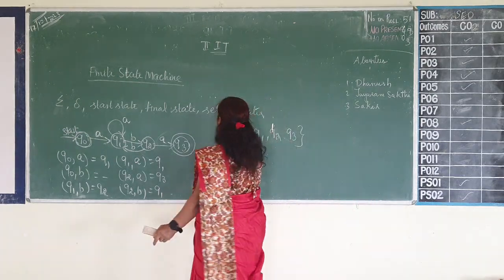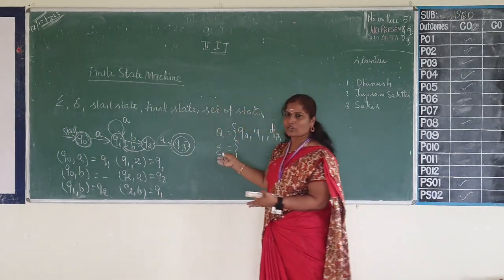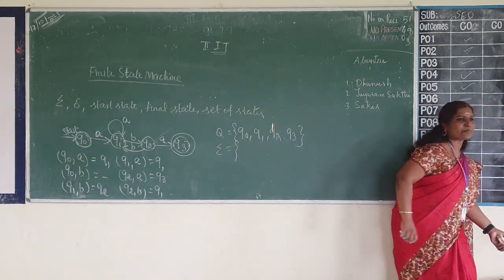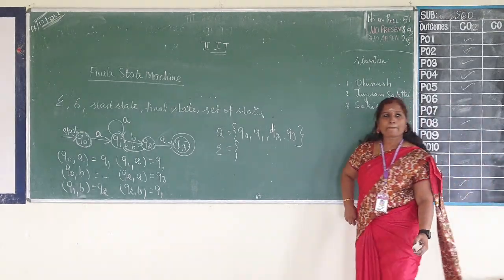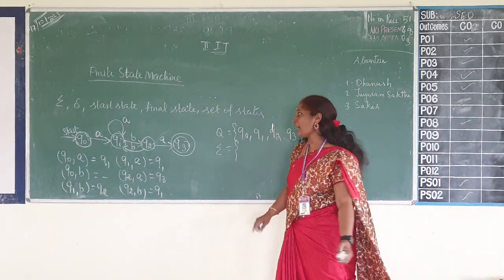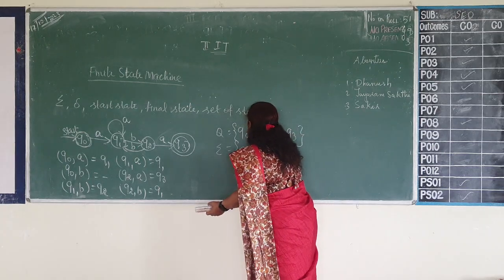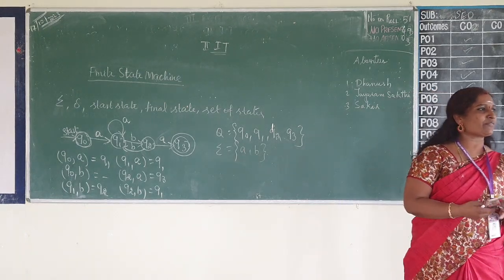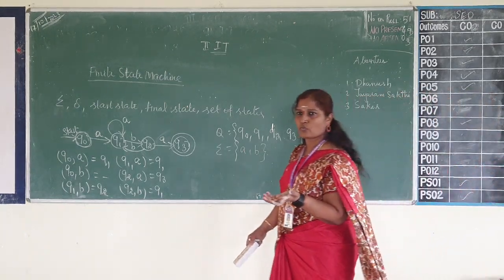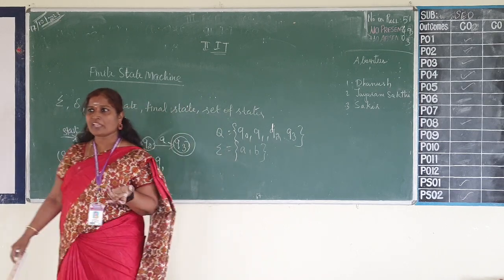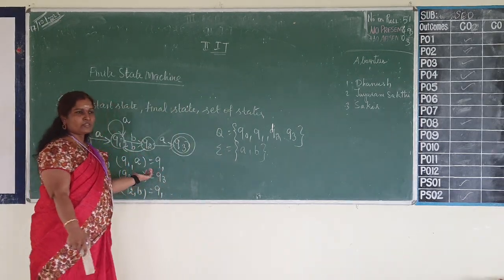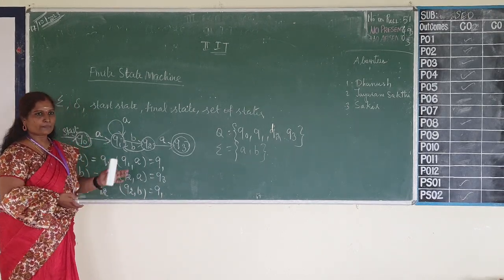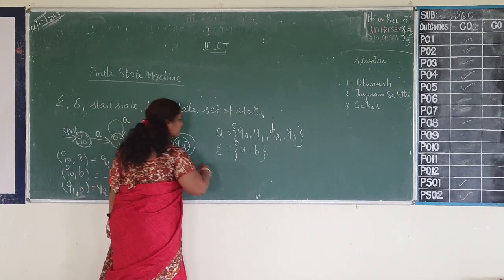Input symbols can be represented by any symbol, so I am using sigma to represent input symbols. What are all the possible input symbols we find over here? Input symbols A and B. We have only two types of input symbols, A and B. There may be a language where the input symbols could be zeros and ones, or even some other input. But for this finite state machine, I am using the input symbols A and B. What is the start state here?